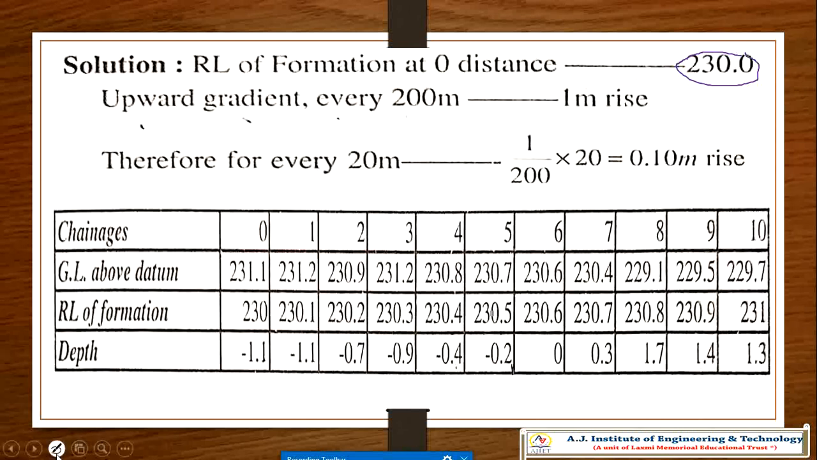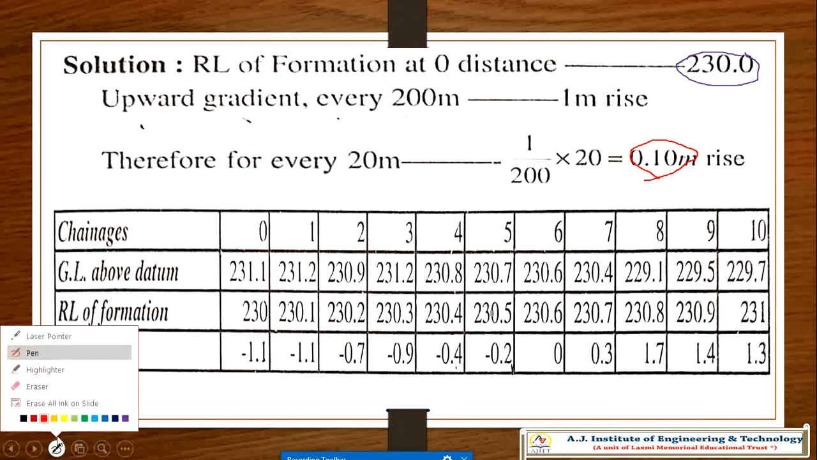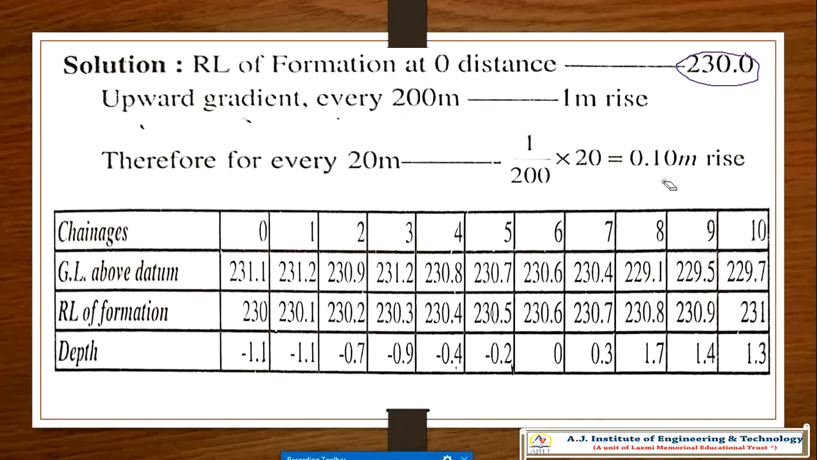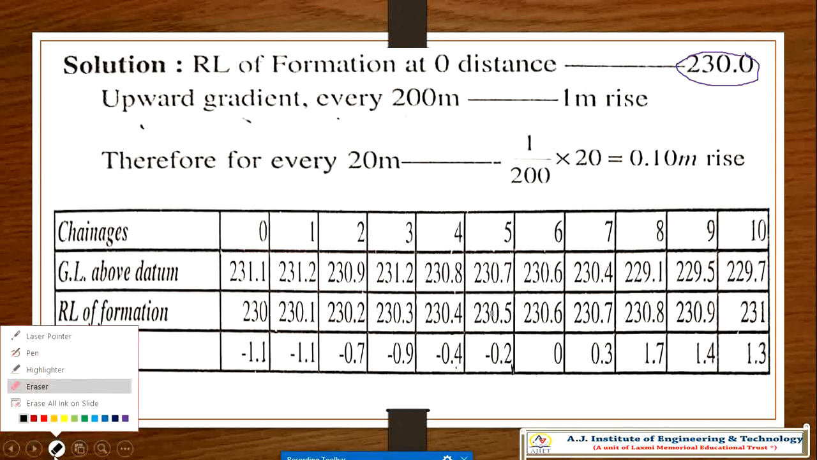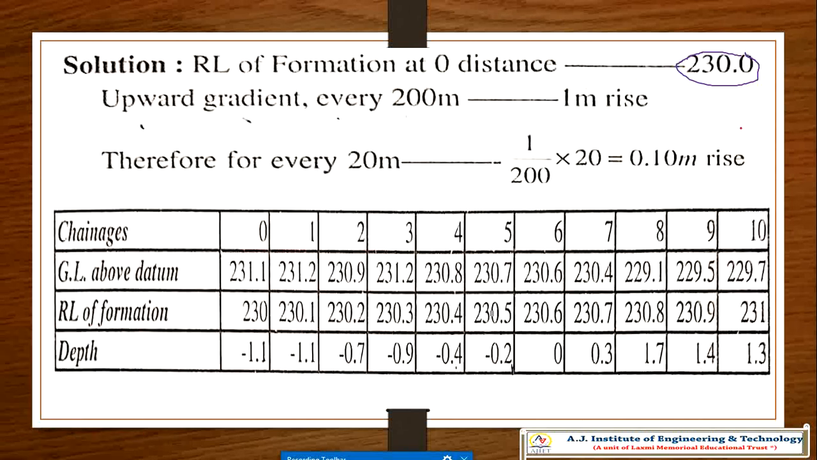Now, for every 20 meter we get 0.1 meter rise. Right, every 20 meter we are getting 0.1 meter rise. I already discussed that with you. Every 20 meter, a 0.1 meter rise will be there. Okay, that 0.1 meter we'll consider now.